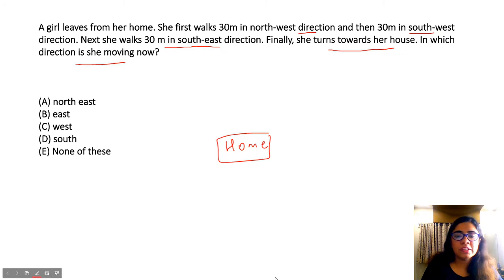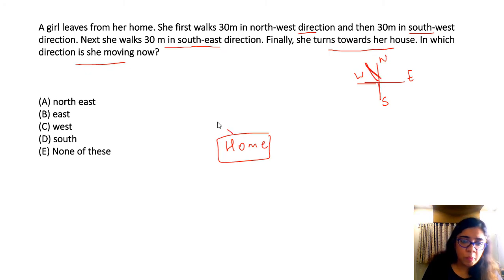She first walks 30 meters in northwest direction. So guys, if you are not clear, just make the direction. So this is north, south, east, west. Northwest guys. So this is going to be your northwest. So from home, she went 30 meters in the northwest direction. Okay? And then 30 meters in the southwest direction.